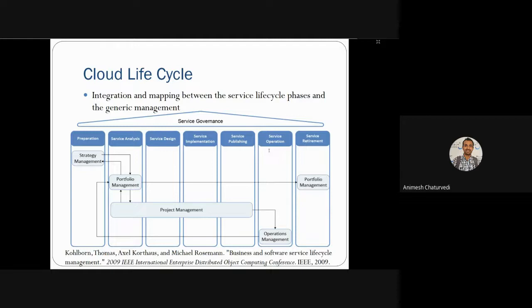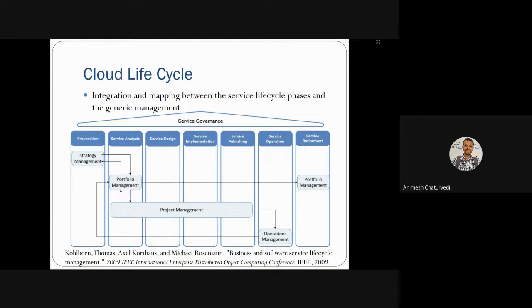So the next part of this research publication was that there has to be some integration mapping between service life cycle phases and generic management. So the service life cycle basically says that you do the preparation, service analysis, service designing, service implementation, service publishing, service operations, and service retirement. So these are the phases that we had studied. So all these things are merged with the help of the generic management life cycle.